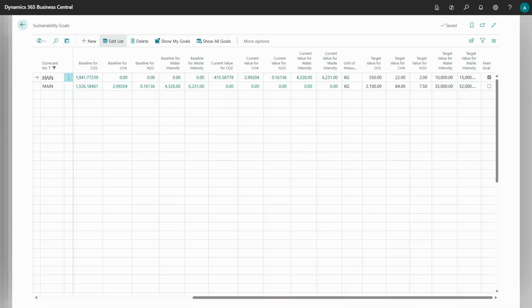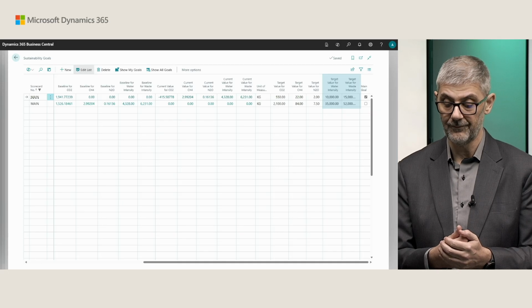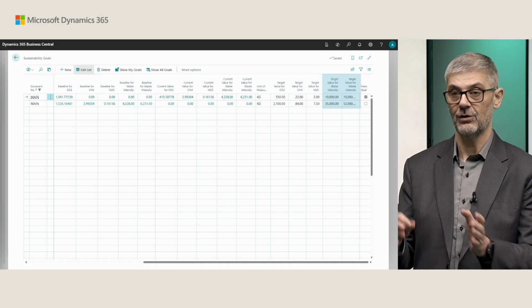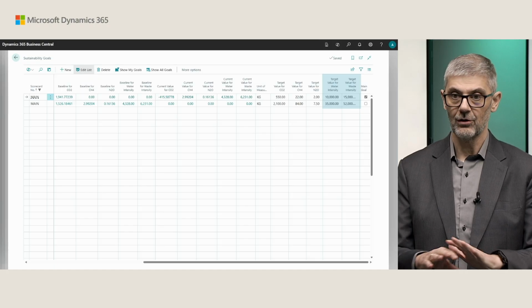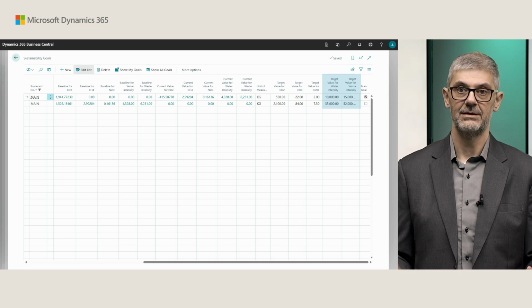What I wanted to show you additionally, because you will probably have some forecasts related to water and waste: if you are using sustainability goals, we have now added water and waste intensity as targets and as a baseline. So you can track against baseline and you can track against targets. Targets are free values, so this is just your forecast. Baseline is based on your previous period you want to track. So everything is absolutely the same as we had for emissions in scorecards and goals, with only two additional options there.